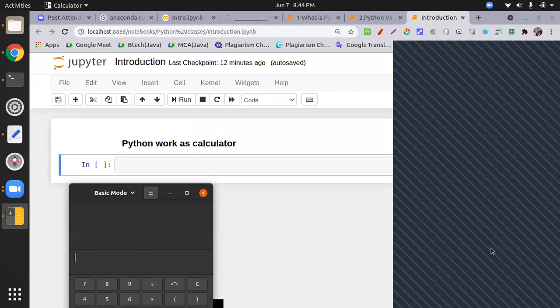Yes, Miss Sabha. It's run in cell. Yes, please repeat. Because it's run in cell, we click on shift and enter.